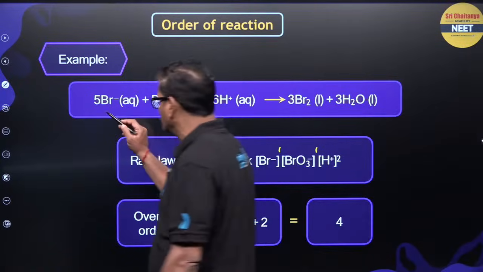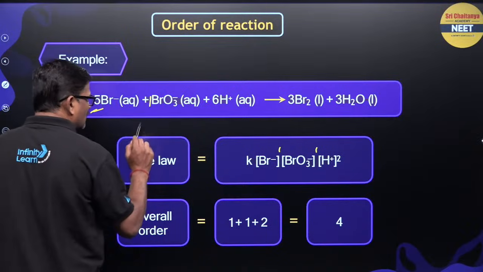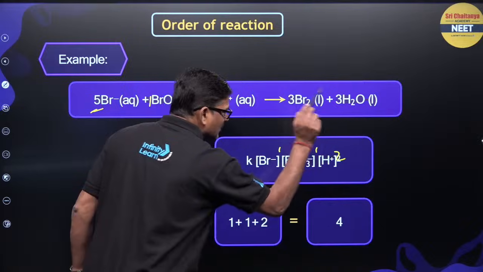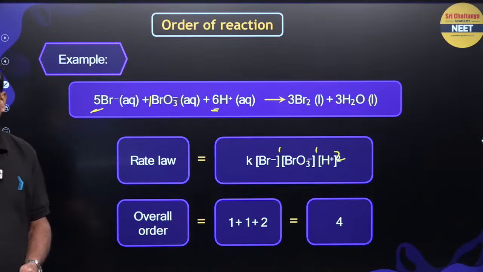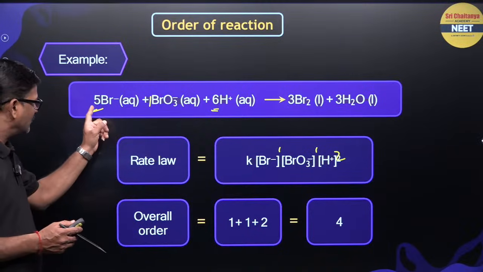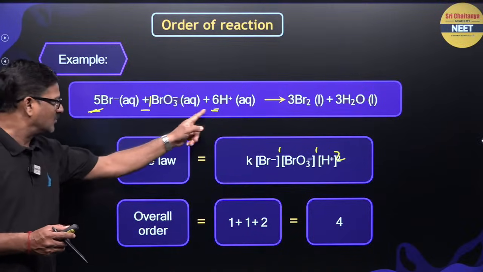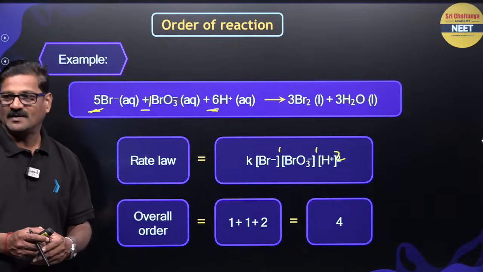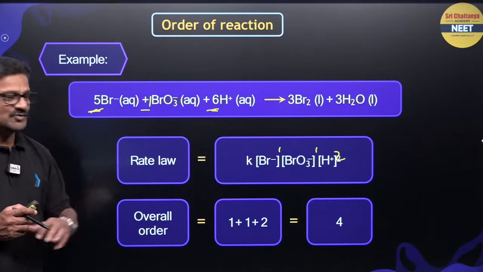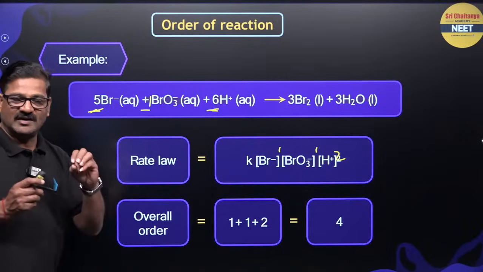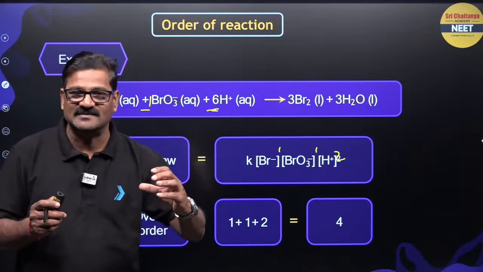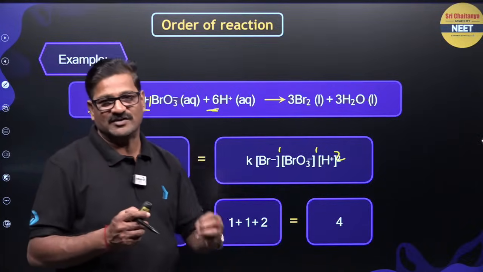Sir, here it is shown 5, it is shown 1, it is shown 6. Then how do I know these numbers? First of all, remove something from your mind: by looking at these numbers, don't try to write this. Now, you are anxious about how to write this. To write this, we need some data given from the experiment, the methods involved in the determination of an order.